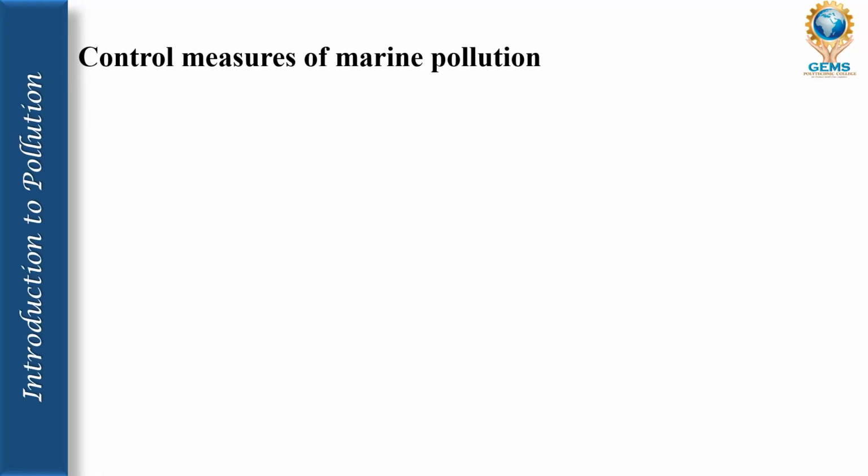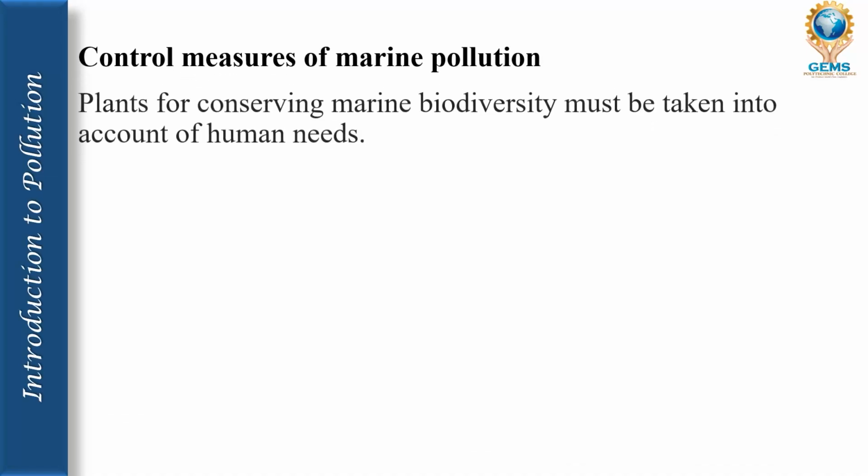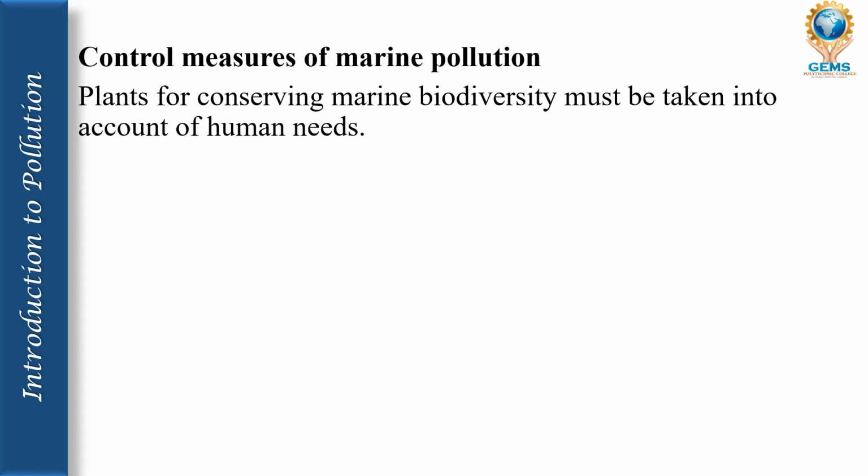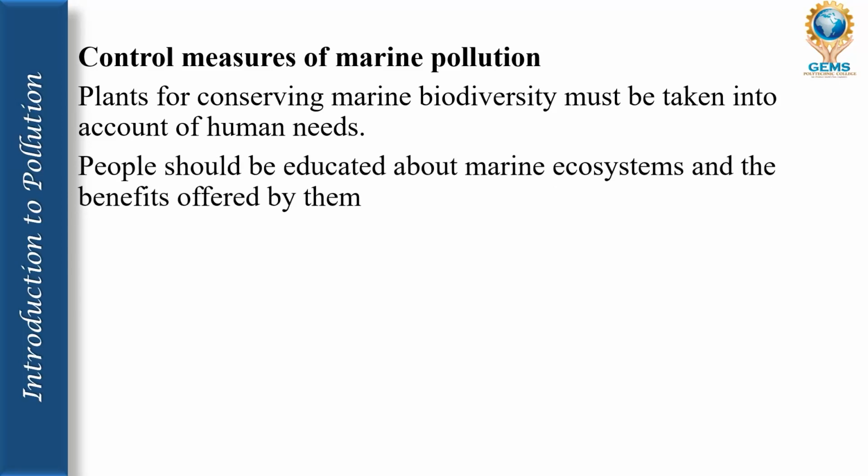So these are the control measures that we can implement. Plans for conserving marine biodiversity must take into account human needs. People should be educated about marine ecosystems and the benefits offered by them. Because as the beneficiary, we should have an idea that we are getting benefit out of the water, and we should really take care of the water, because we take the fishes, we eat them and we sell them, and we are the beneficiary.